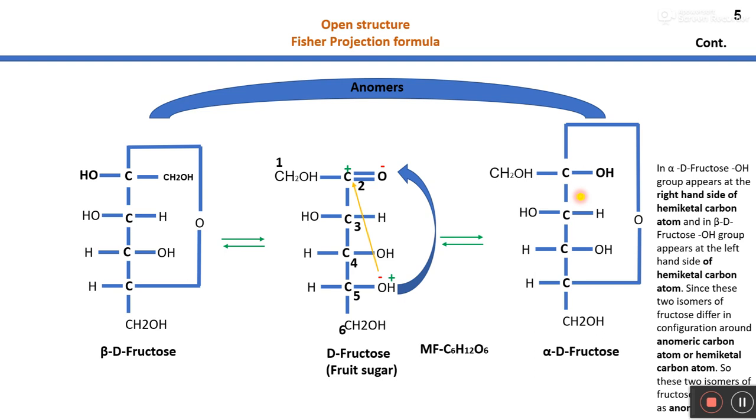That's why, and there is a change in configuration of the OH group at the C2 carbon atom in these two isomers of D fructose, they are considered as anomers, right?